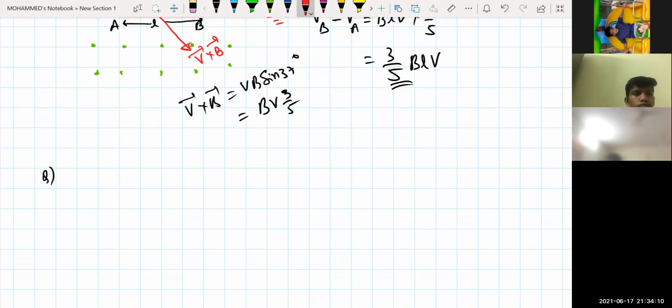If the rod is rotating, then what will be the condition? If the rod will be rotating, what will be the condition?